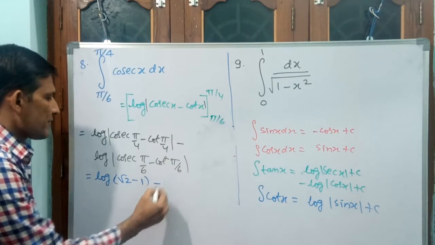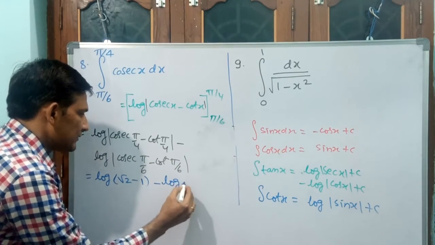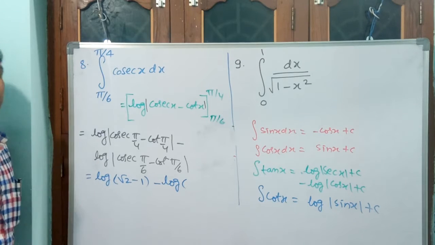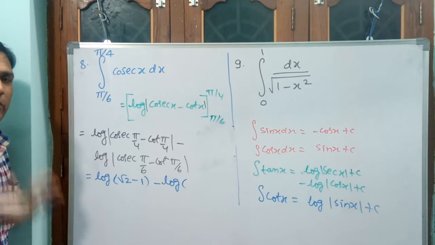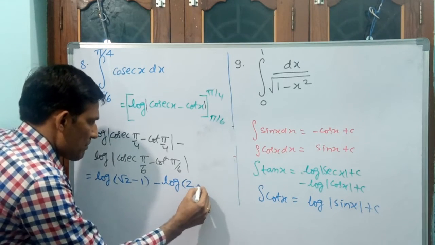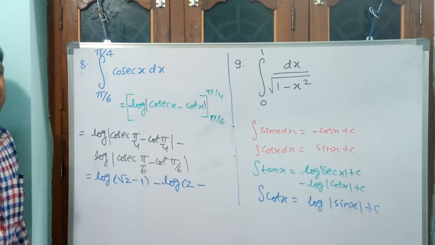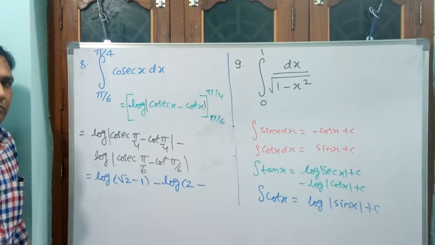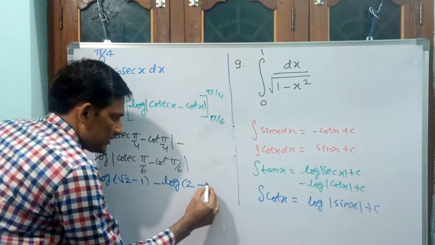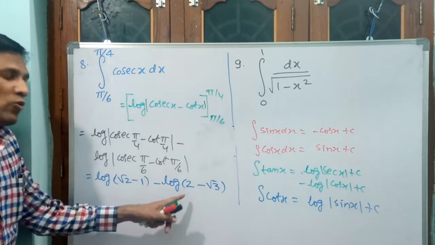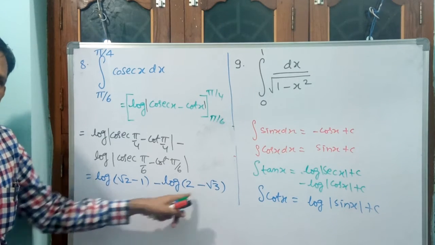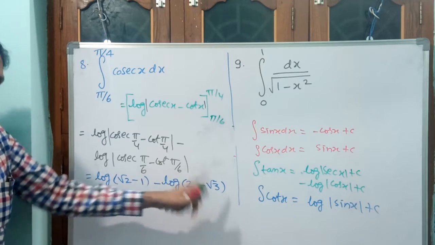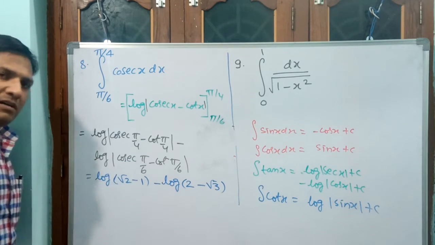Parenthesis. Minus log, bracket, cosecant pi by 6. Sin pi by 6, reciprocate. Sin pi by 6, sin 30 is 1 by 2. If you reciprocate 1 by 2, 2. Minus cot pi by 6. Tan pi by 6, you reciprocate. Tan 30 is 1 by root 3. If you reciprocate, root 3. Now you tell me, 2 is 2, root 3 is 1.732. That means it is less than 2. That is why there is no negative value. It fits. Modulus is not required.